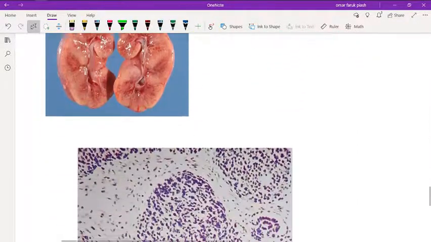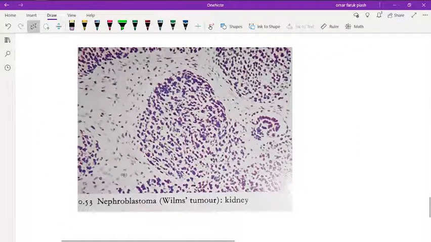And another thing you have to remember: this is nephroblastoma, also known as Wilms tumor. Wilms tumor usually happens in early childhood, 2 to 4 years of age. It contains embryonic glomerular structures. It presents with a palpable unilateral flank mass, hematuria, and possible hypertension.